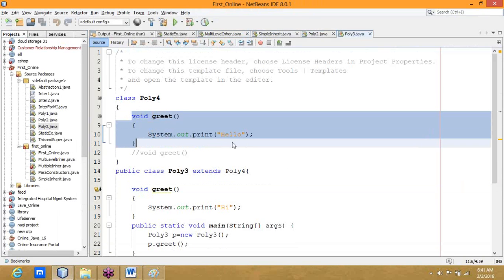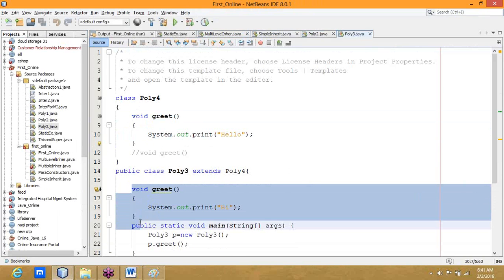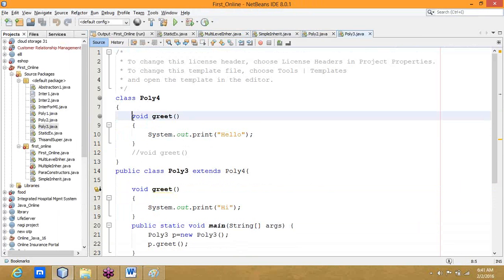Initially the greet prints hello, but I want the message to be hi. That's why we are overriding the greet method here. If you want to avoid overriding, we have to use final.